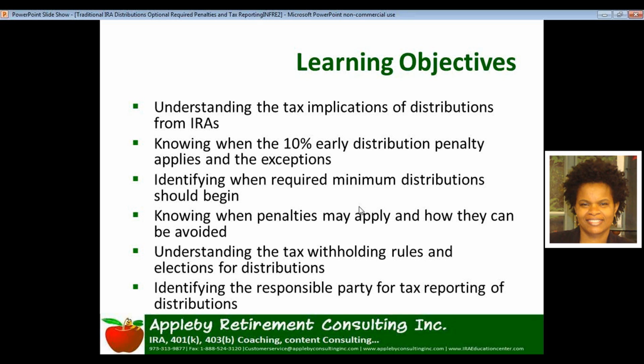We're also going to be looking at the required minimum distributions briefly, when the 10% early distribution penalty applies, and some of the tax withholding rules and tax reporting requirements that apply.